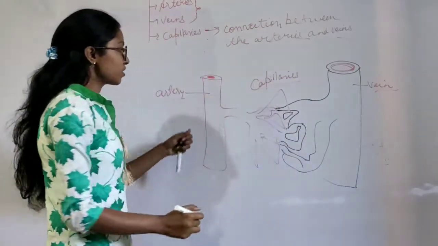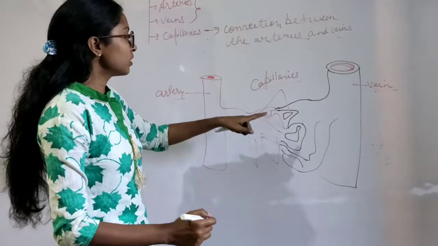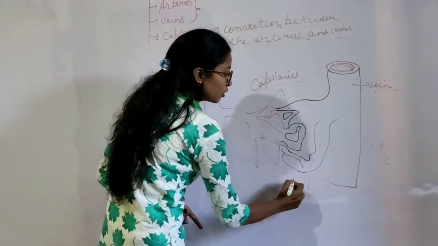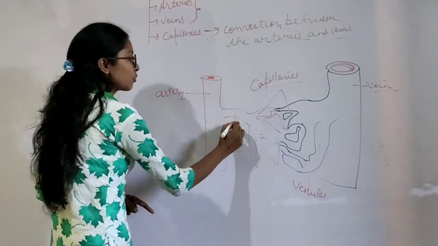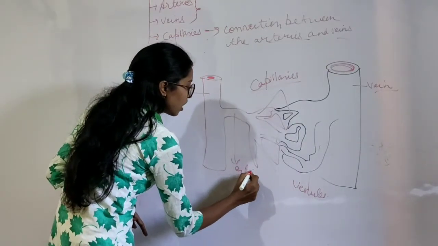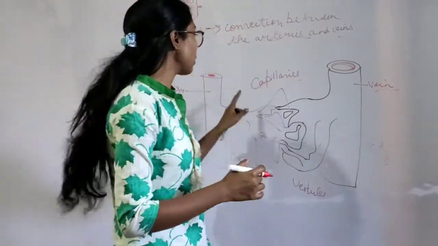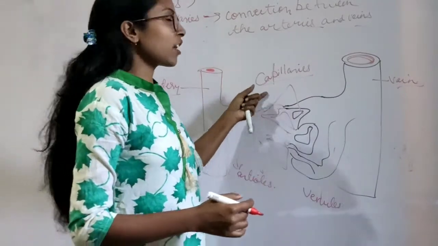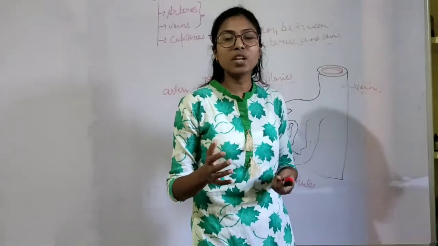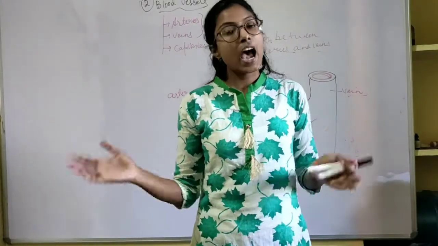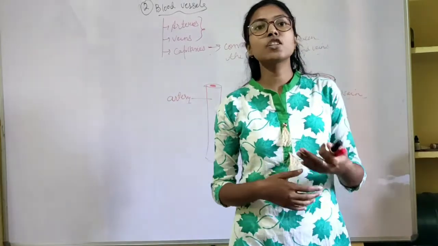See how capillaries are connecting the arteries to the veins. Now the branches of the veins are known as venules, and the branches of the artery are known as arterioles. When these arterioles and venules connect with each other, they are known as capillaries. So what is the function of capillaries? Capillaries take the nutrients from the blood to the body cells, and also take the carbon dioxide from the body cells back to the blood.